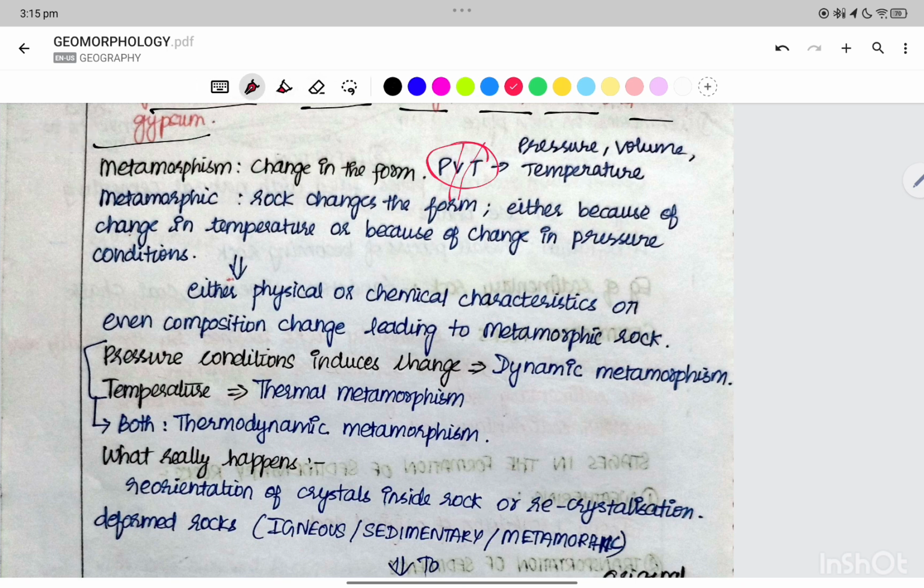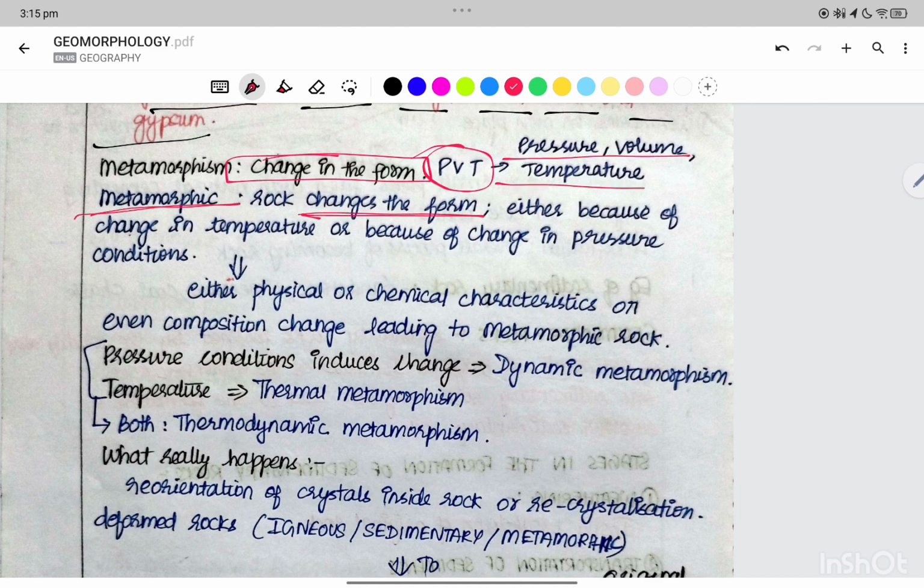Metamorphism is a change in the form. The change in form is due to PVT: pressure, volume, and temperature. Metamorphic rock changes its form either because of the change in the temperature or because of the change in the pressure conditions.